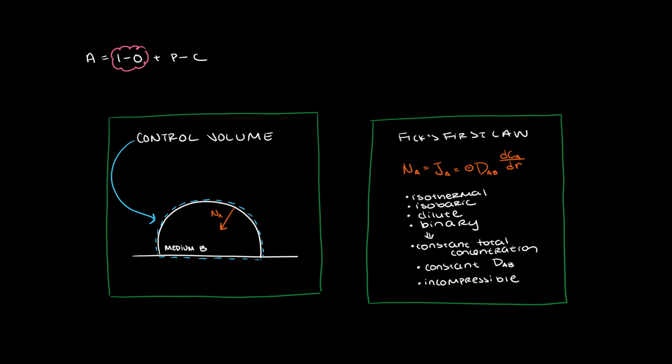Some other assumptions that accompany Fick's first law are constant total concentration, constant diffusivity, D_AB, and an incompressible fluid, that is, constant density. In addition, if you have a solid or stationary liquid, then you can assume there is no bulk fluid motion or convection.